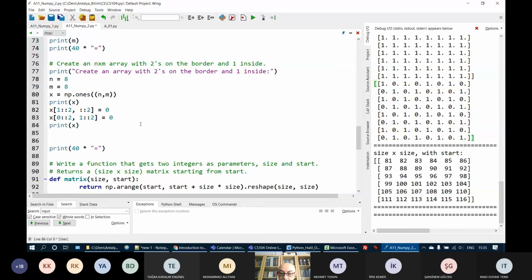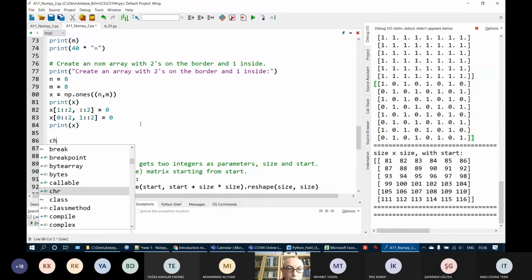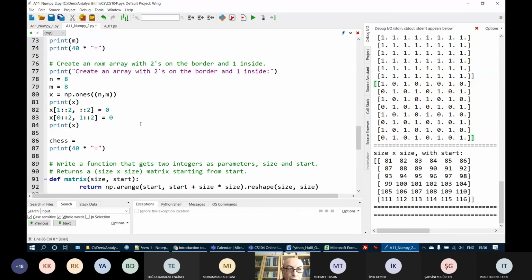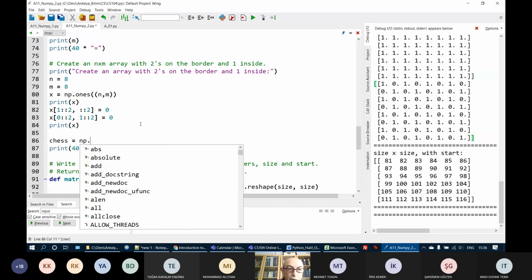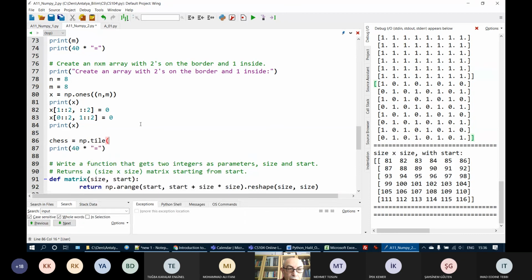I can solve this in another way. How can I do this? In one statement, I can do that. Chess is equal to np dot tile. Tile what? I will just try one thing, and if it doesn't work, I will try one other thing.